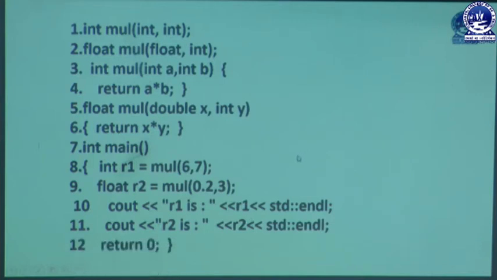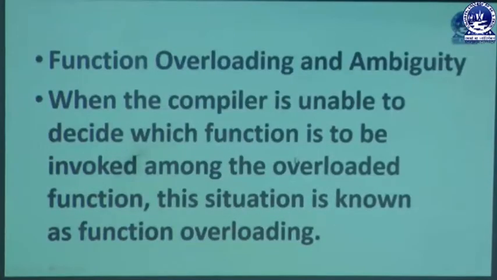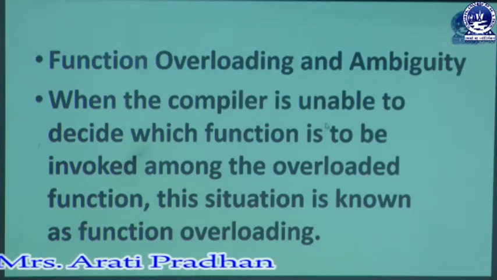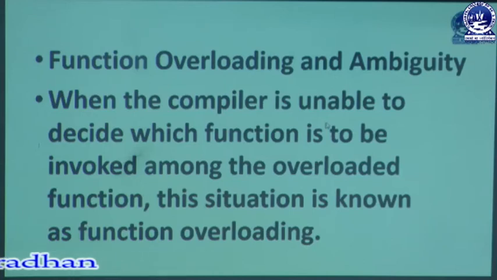I hope you have got some basic concept of function overloading. Okay, but it has some problems. What are those? In case of function overloading, ambiguity may arise. What is the meaning of ambiguity here? When the compiler is unable to decide which function is to be invoked among the overloaded functions, this situation is known as function ambiguity.